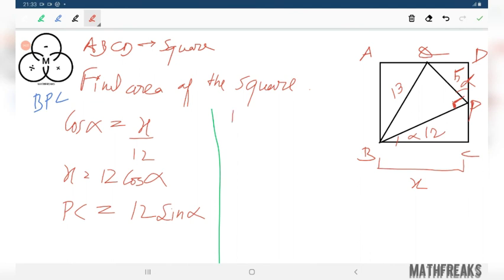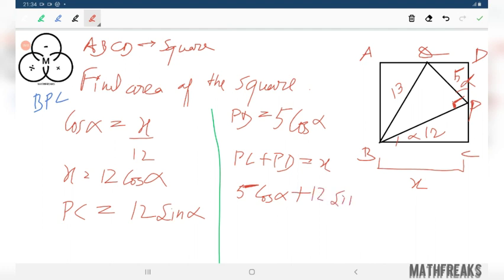We have PD equals 5 cos alpha. We have PC plus PD equals x, that is 5 cos alpha plus 12 sin alpha equals 12 cos alpha. From this you would get the value of alpha.